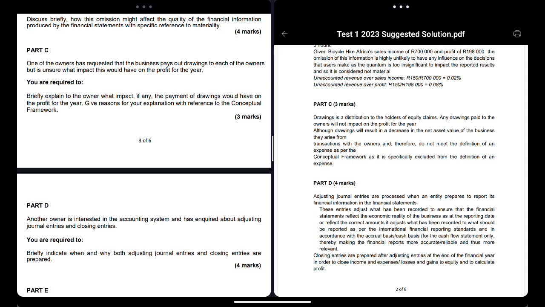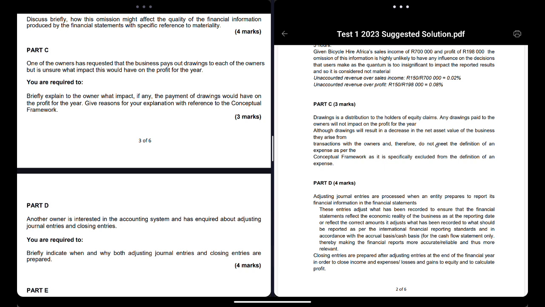Drawings is a distribution to the equity claims. Or another way to say it is, drawings is what the owner takes out from the business, right? Any drawings paid to the owners will not impact profit of the year because profit is only income and expenses. Drawings only affects an asset and an equity. Although drawings will result in a decrease of net asset value, remember, net asset value is your equity. So obviously equity is going to decrease in your business. Drawings is an equity. You're debiting an equity. That means it's going down.